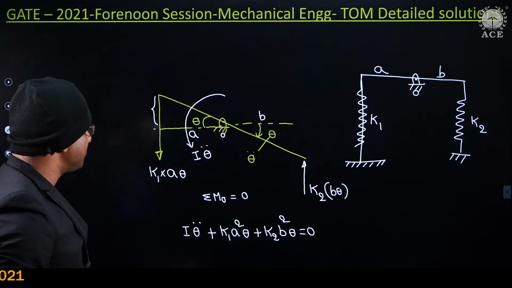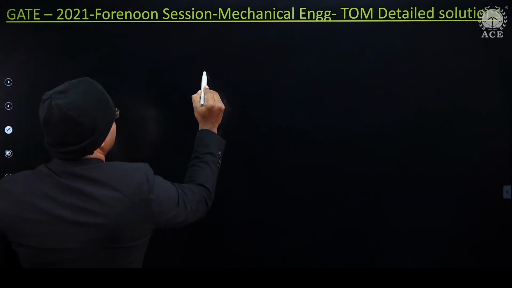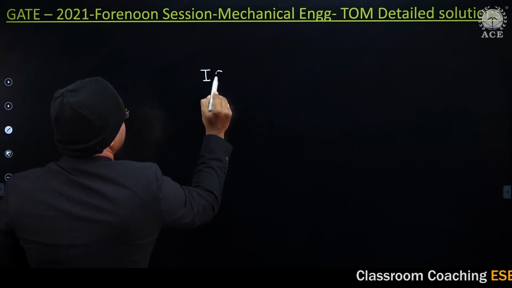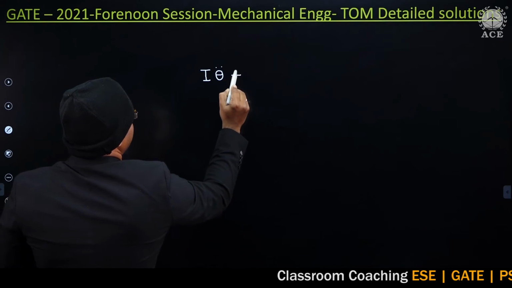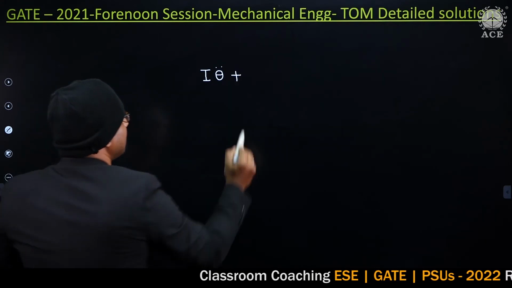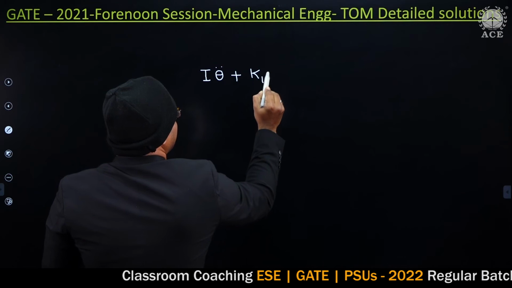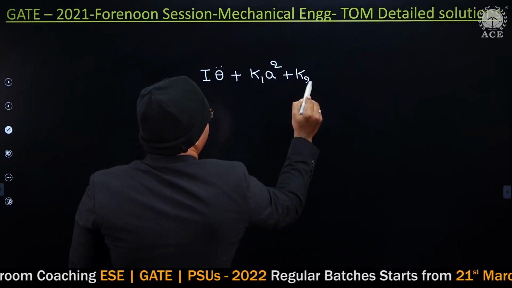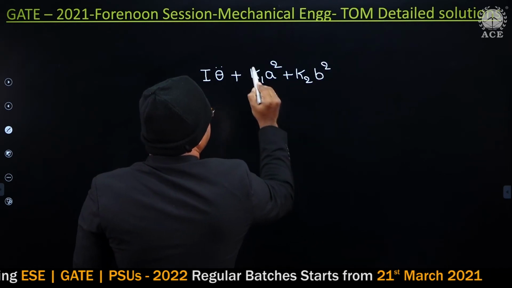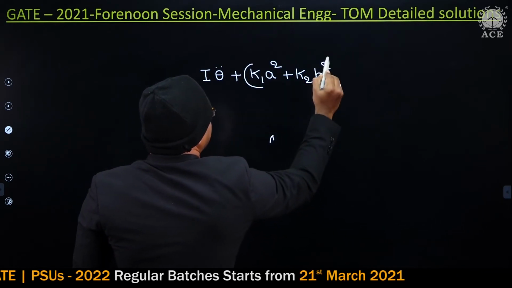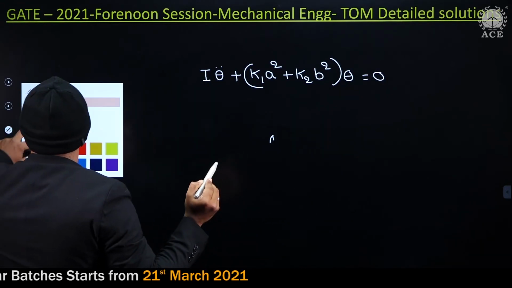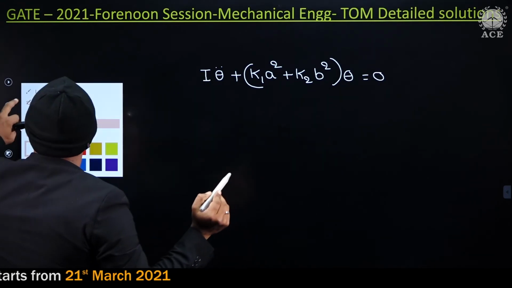Now substitute, guys. I can get I into theta double dot plus K1 A square plus K2 B square, multiplied by theta, equal to 0. Now observe carefully.